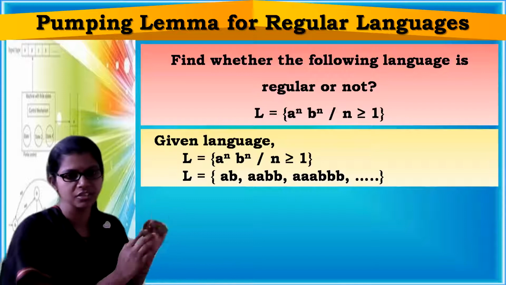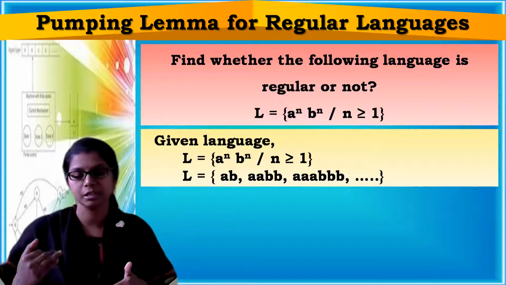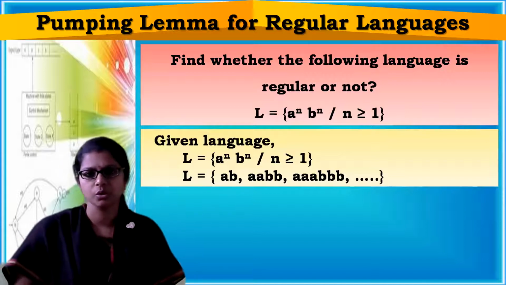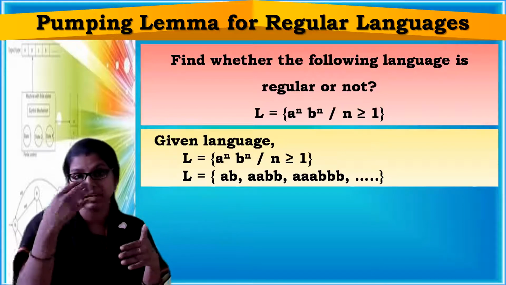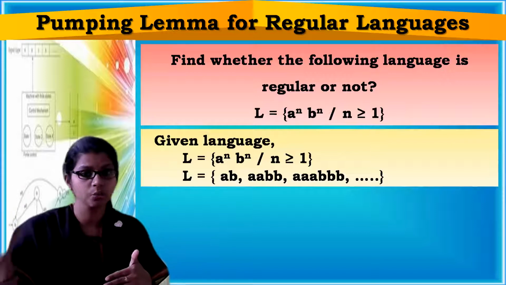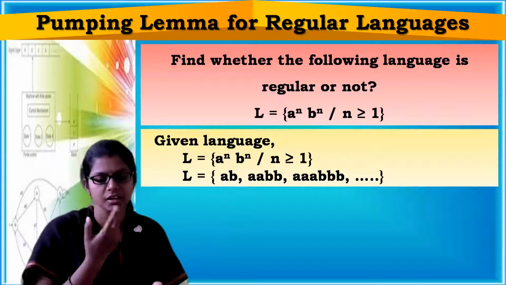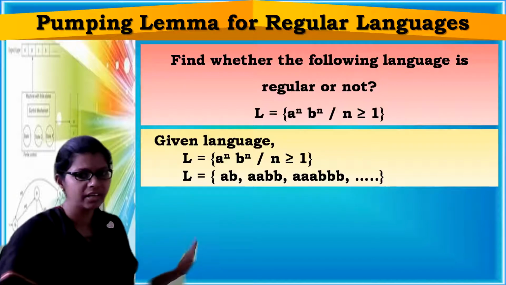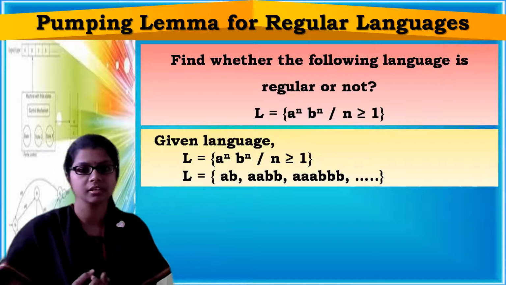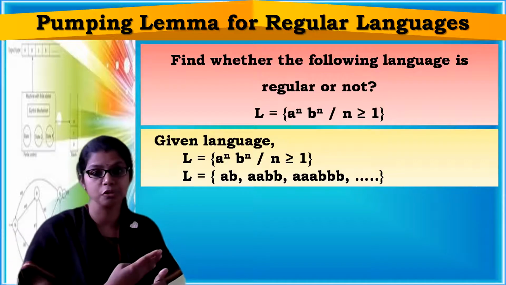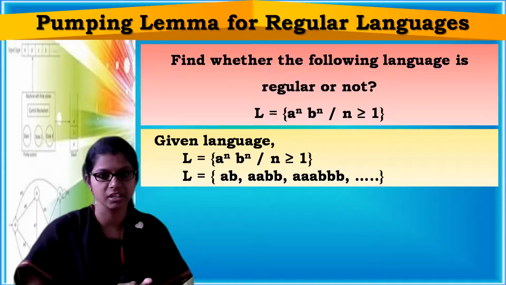The language given to us is L equals a power n, b power n, where n is greater than or equal to 1. Now let us derive some strings. a power n, b power n means the same number of a's followed by the same number of b's. For n equal to 1, one a, one b. For n equal to 2, two a's, two b's. For n equal to 3, three a's, three b's, and so on. Strings will be generated like that.